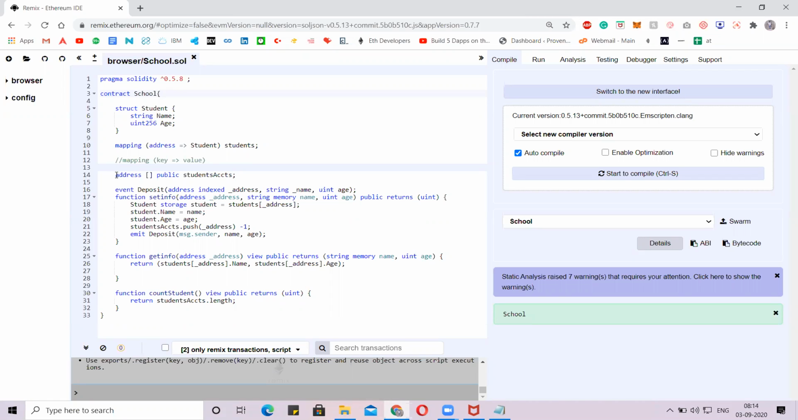Next, I want to store all the addresses in an array, an open array, not specifying any size. So when we call the students accounts, you will get the array of student details with the index number. Whenever we give an index number for this array, we'll get the address, so that we can retrieve the data using that address and know the details of the students.